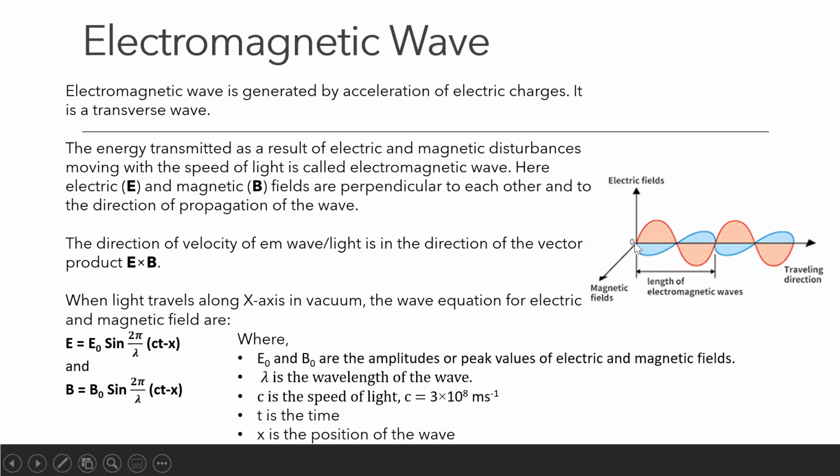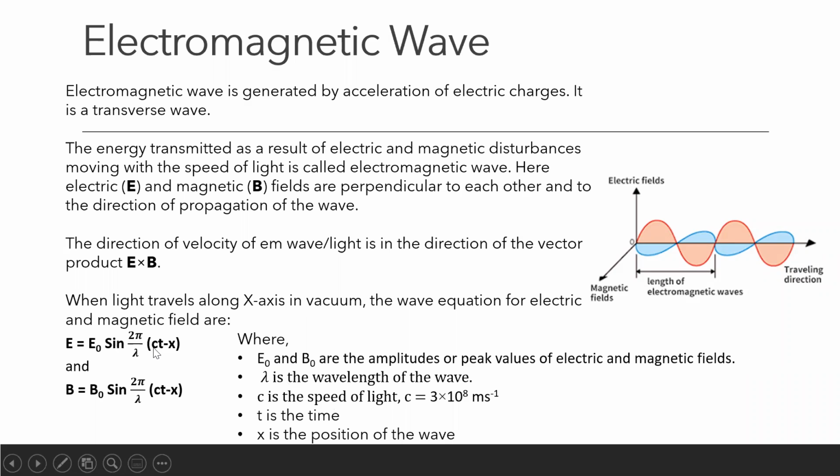Similarly, the magnetic field is varying in this direction. So it's like a wave or a sine function that varies in the z direction. And the maximum value of the magnetic field or the peak value is represented by B naught. So E naught and B naught are the amplitudes or peak values of the electric and magnetic fields. And lambda is the wavelength of the wave. So here sine 2 pi by lambda.